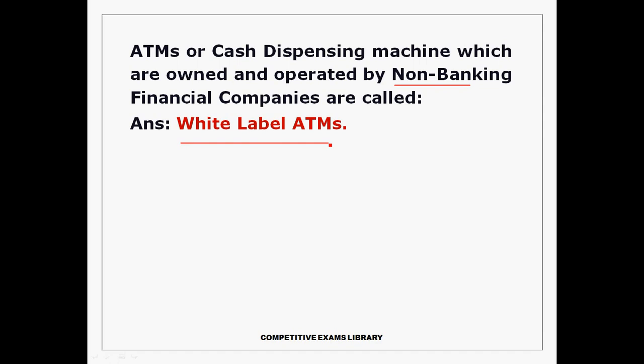RBI issued licenses to some NBFC organizations so they can establish ATMs, and we can withdraw money from the ATMs of any bank. They charge some amount for the transactions. These are called white label ATMs, which are owned and operated by NBFCs. Tata and Muthoot Finance are some organizations that got licenses from RBI to provide white label ATMs.